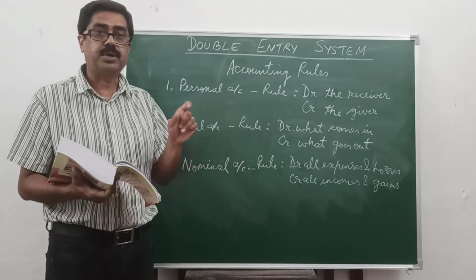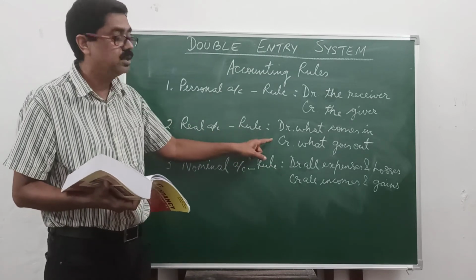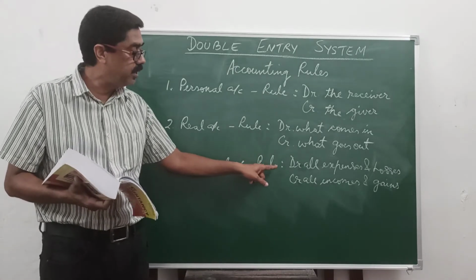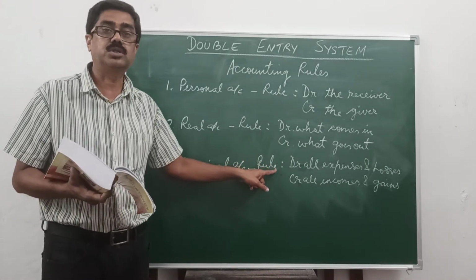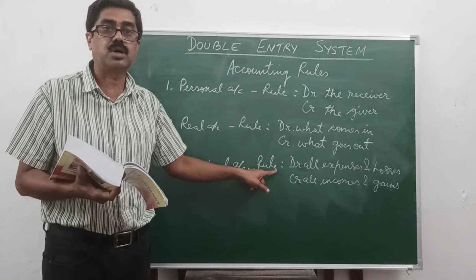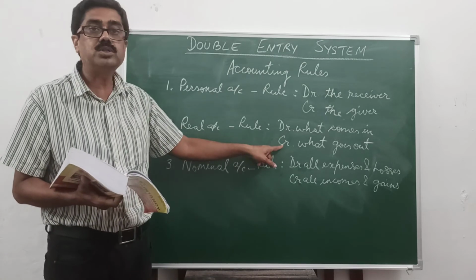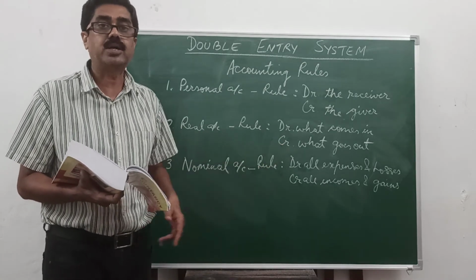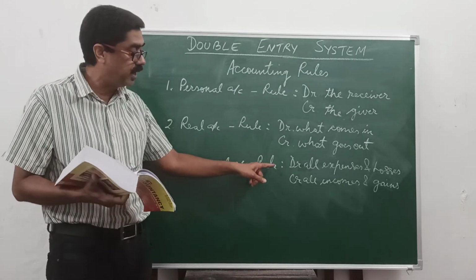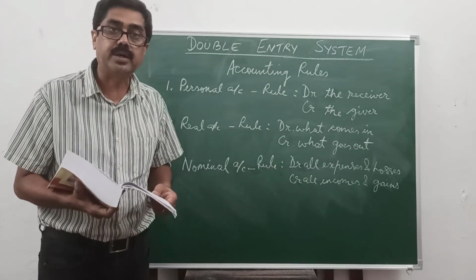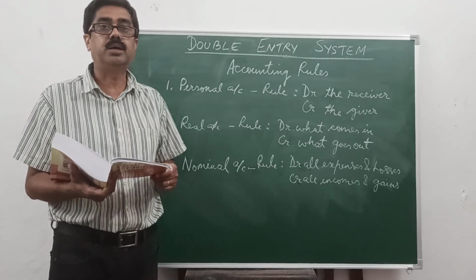So debit purchase account and credit cash account. Why? Debit all expenses. Purchasing goods, goods are coming to the business and you are paying to the supplier immediately, cash goes out. So one account will be debited and the other account will be credited, thus completing double entry system.